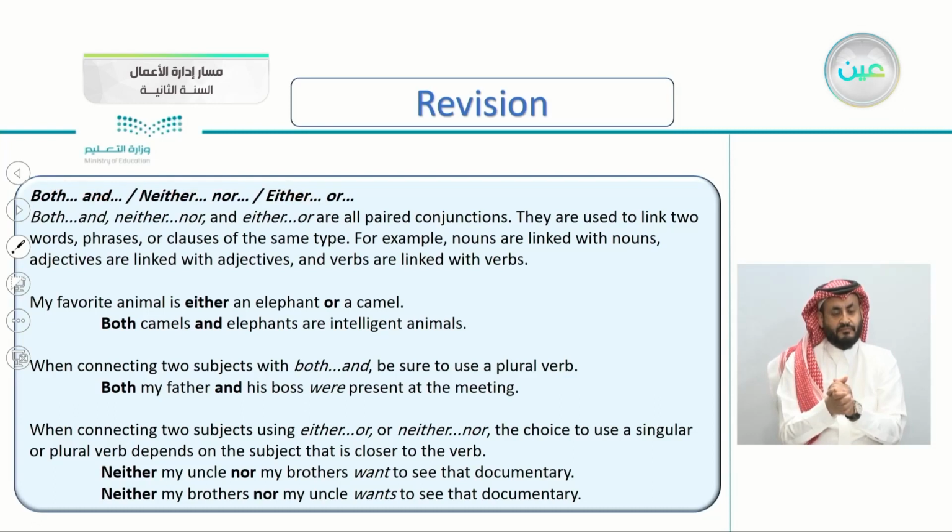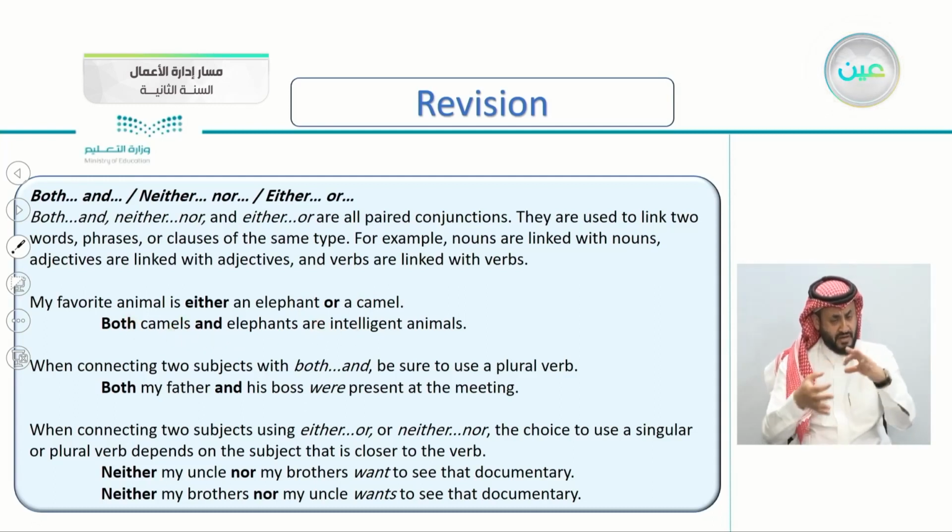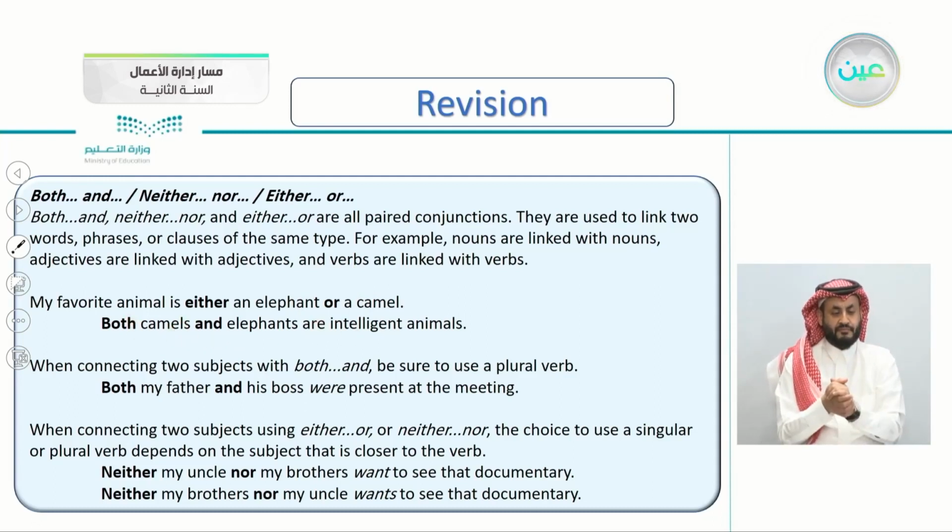If you remember, we said my favorite animal is either an elephant or a camel. Both camels and elephants are intelligent animals. And we learned that when we want to connect two subjects with both and, be sure to use a plural verb. Both my father and his boss were.